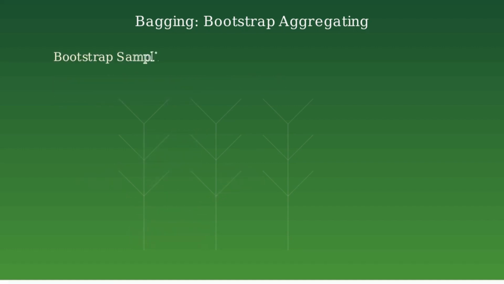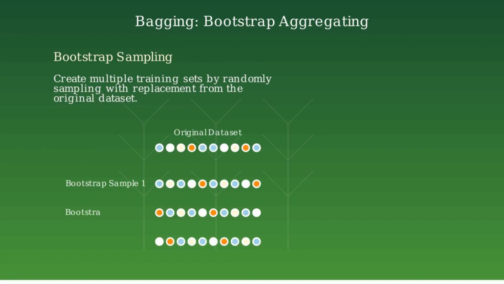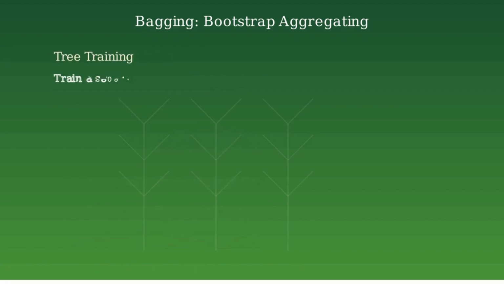Bootstrap sampling creates multiple training sets by randomly sampling the original data with replacement. With replacement means that the same data point can appear multiple times in a sample. This creates diverse data sets that help capture different patterns. The key difference from regular sampling is that points can be selected multiple times, allowing each bootstrap sample to be unique. Each bootstrap sample is used to train a separate decision tree, leading to a diverse set of models.